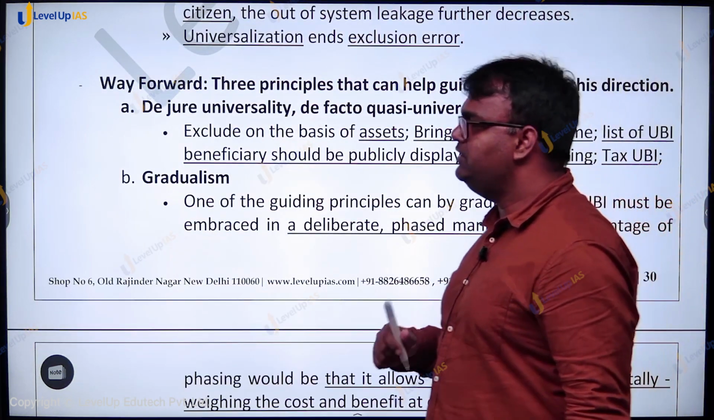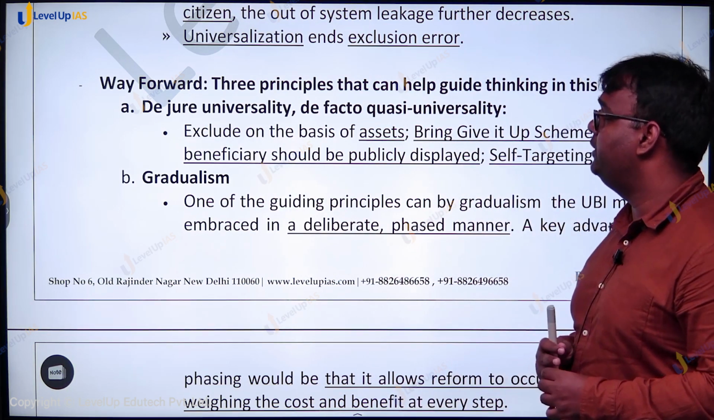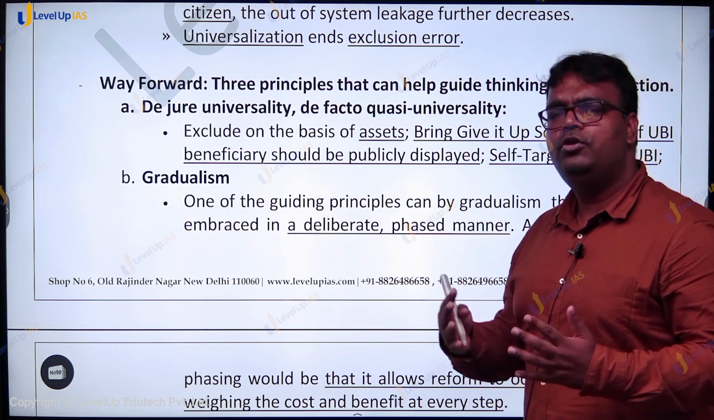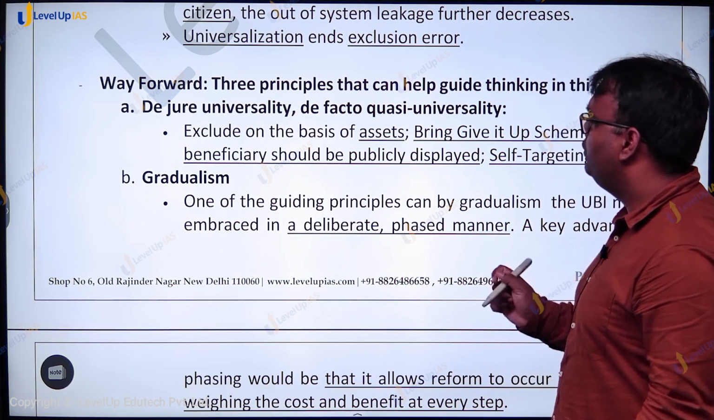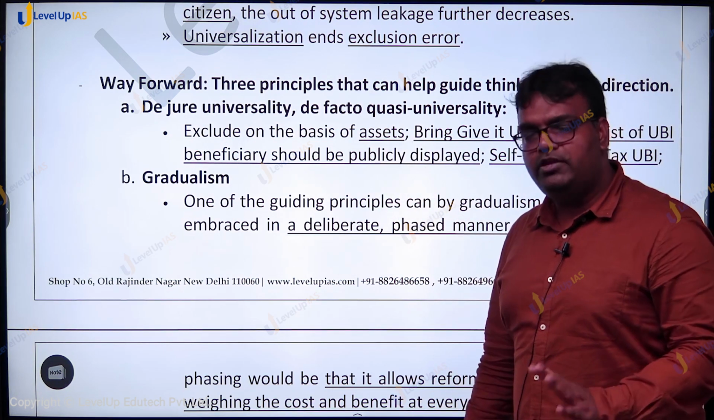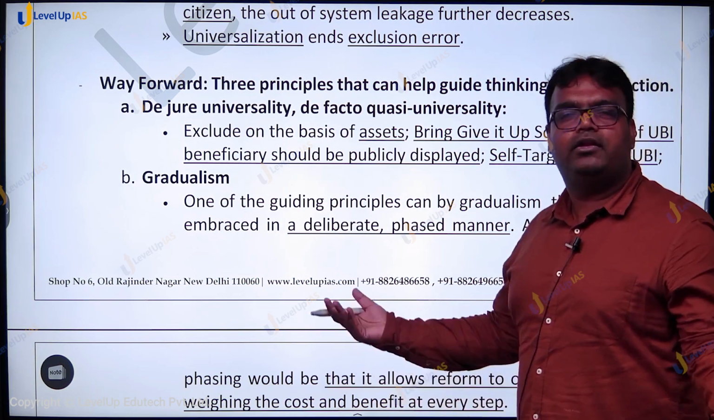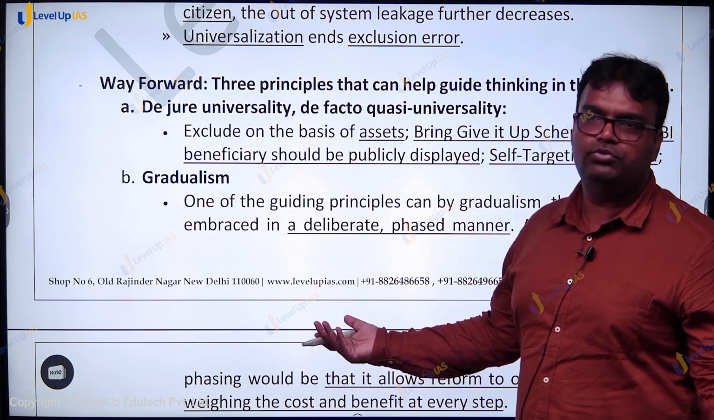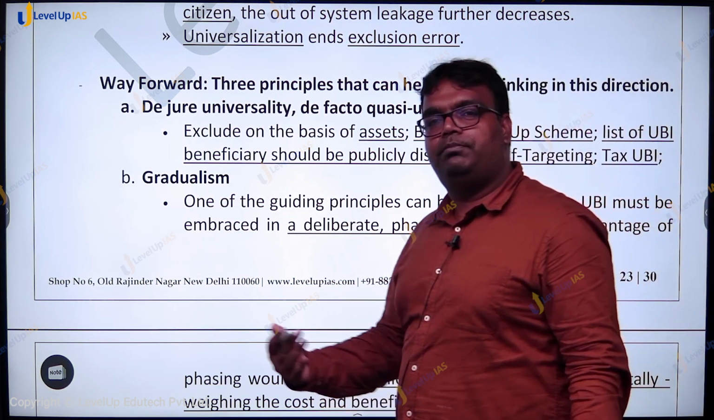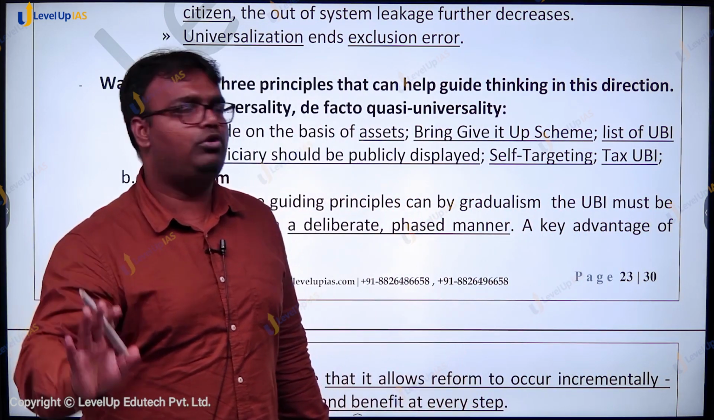So what can be done is, while we promote de jure universality, de facto quasi universality can be there. How can it be quasi universal हो सकता है? जिनको जरूरत नहीं है उनको ना मिले. How can that happen? For that, what we can do is we can exclude some people on the basis of assets. While universal basic income is there, it's going to everyone, but everyone who owns a car, उनको universal basic income जैसे चीज की जरूरत नहीं है. Similarly, bring a give it up scheme. A lot of people can give it up कि 2000 rupees per month मिलना है. We do not need it because our income is already good enough.